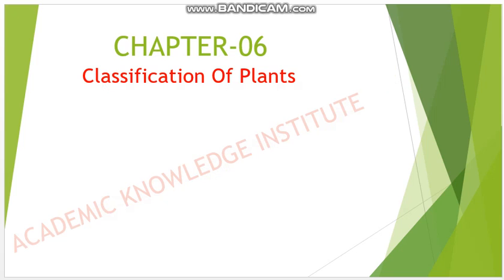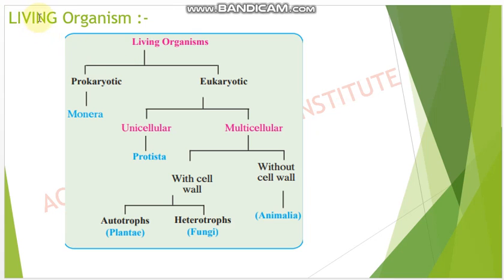Let's start. The first thing is living organism. What is a living organism? The organism which is breathing, which has specific growth, which is doing respiration. These organisms we call living organisms. Living organisms are mainly divided into two types, prokaryotic and eukaryotic.